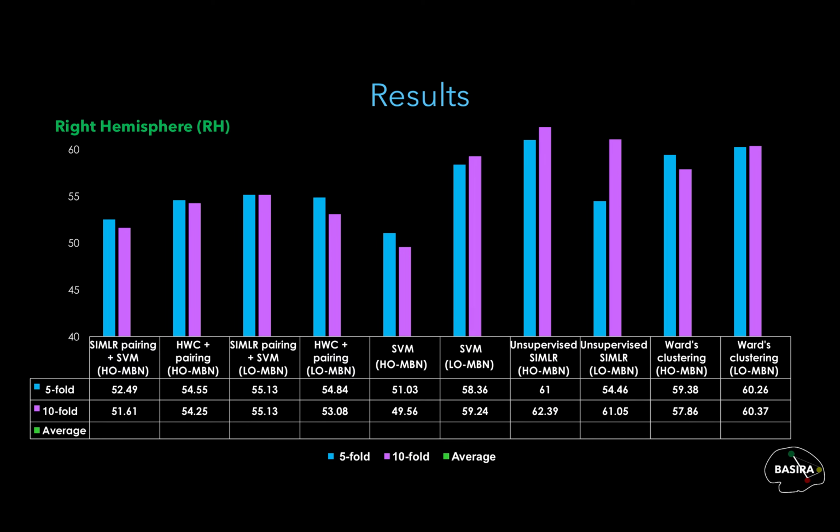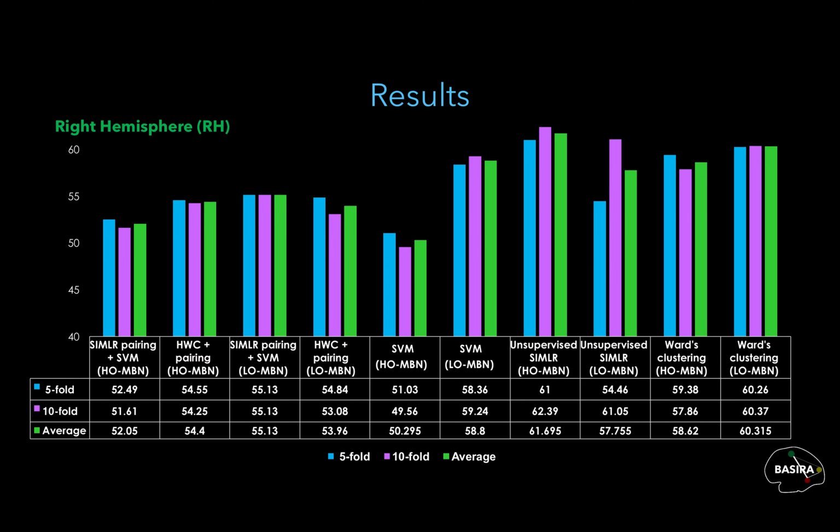For the right hemisphere, our method, the unsupervised SIMLR HOMBN, had the best performance in distinguishing between ASD and NC subjects among all methods using both 5 and 10-fold cross-validation schemes, with an average performance of 61.7%, which might indicate that the right hemisphere features have more discriminative power at a higher order level.